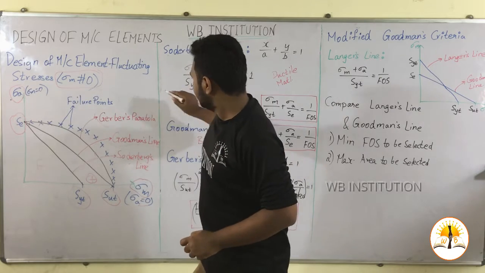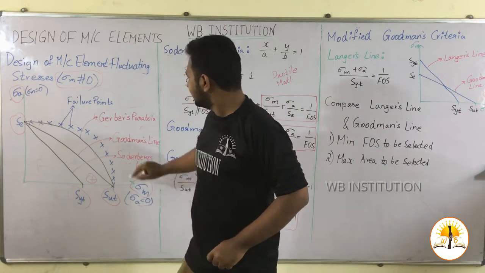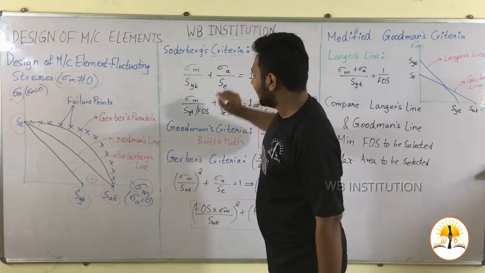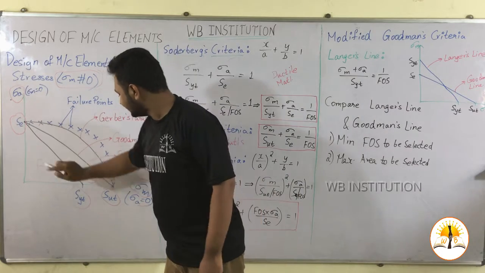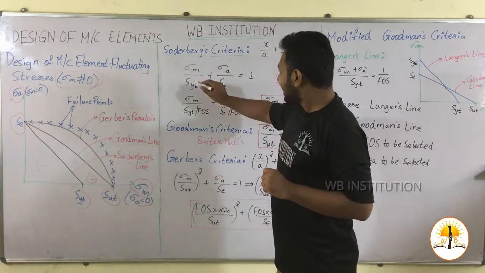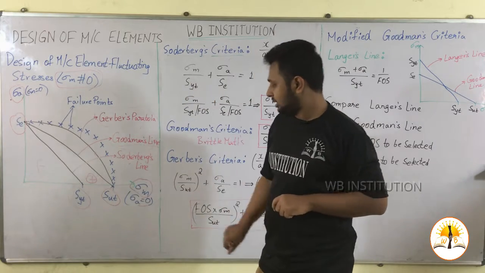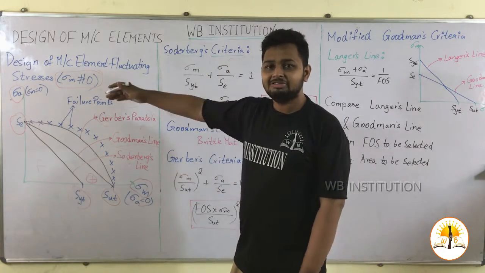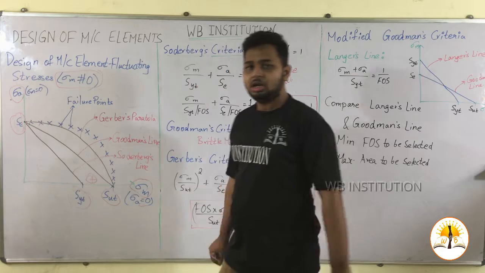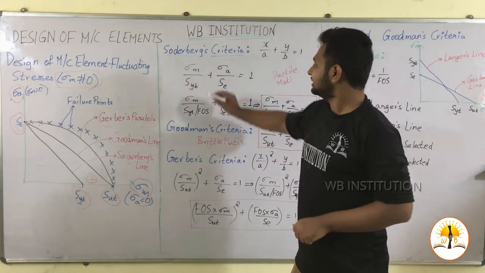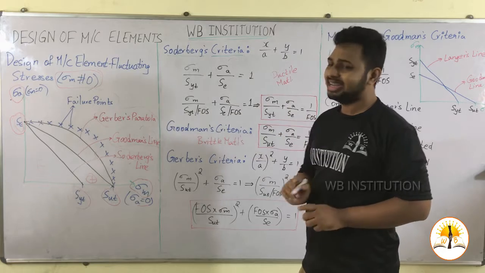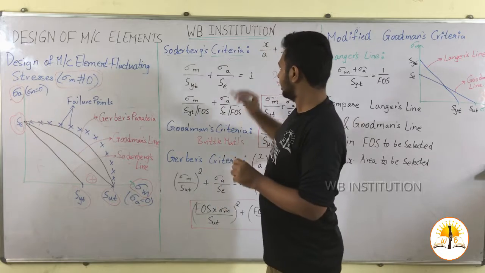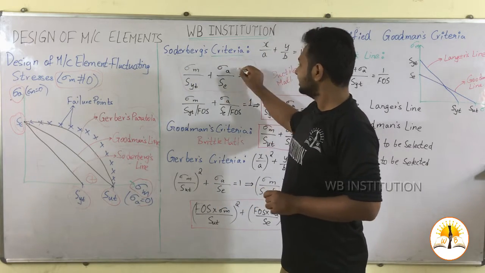X is the x axis, that is sigma m, and y is the y axis, that is sigma a. Now, in Soderberg's line, we are drawing a line from SE to SYT. A is the value which lies on the x axis, that is SYT. B is the value which lies on the y axis, that is SE. If we substitute these values here, then we get sigma m by SYT plus sigma a by SE is equal to 1. This is the equation at the border conditions.